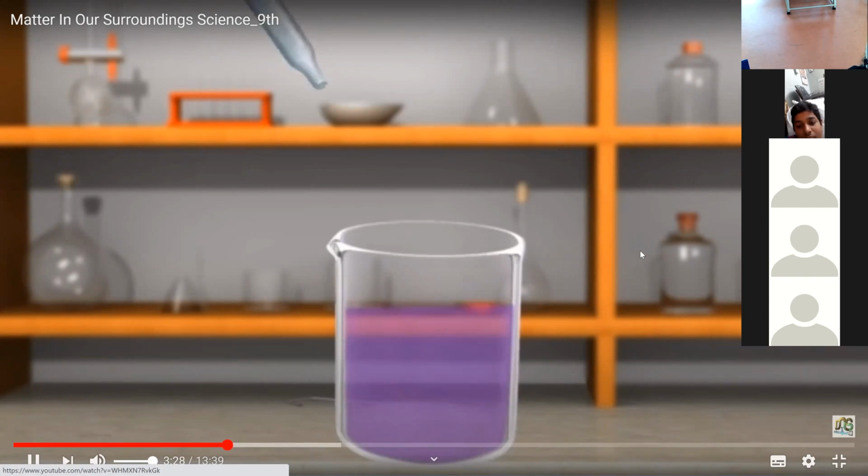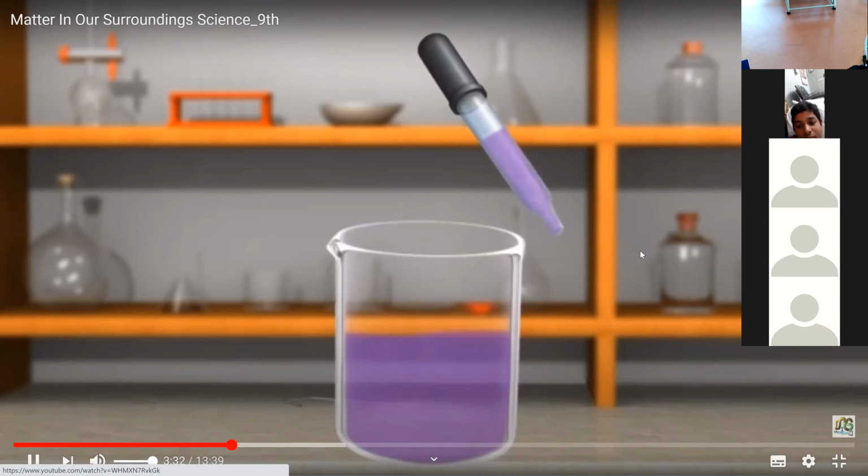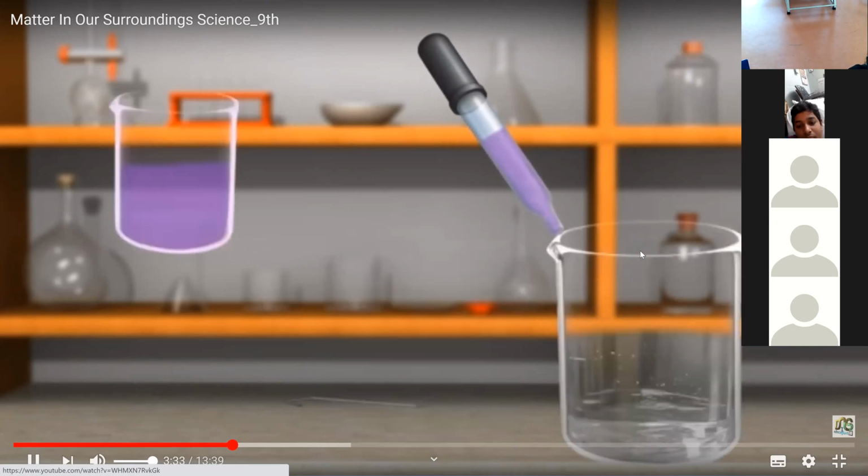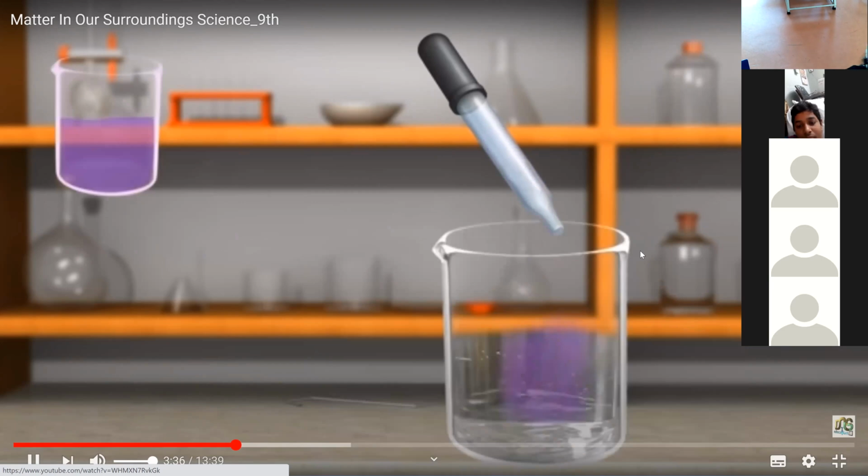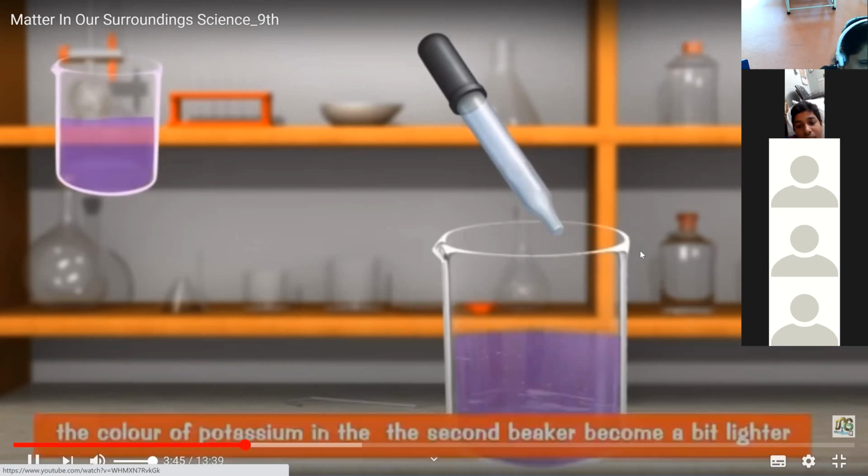Take 10 ml of deep purple solution of potassium permanganate from the first beaker and mix it with 90 ml of water present in the second beaker to dilute it. Due to this dilution, the color of potassium permanganate in the second beaker becomes a bit lighter.